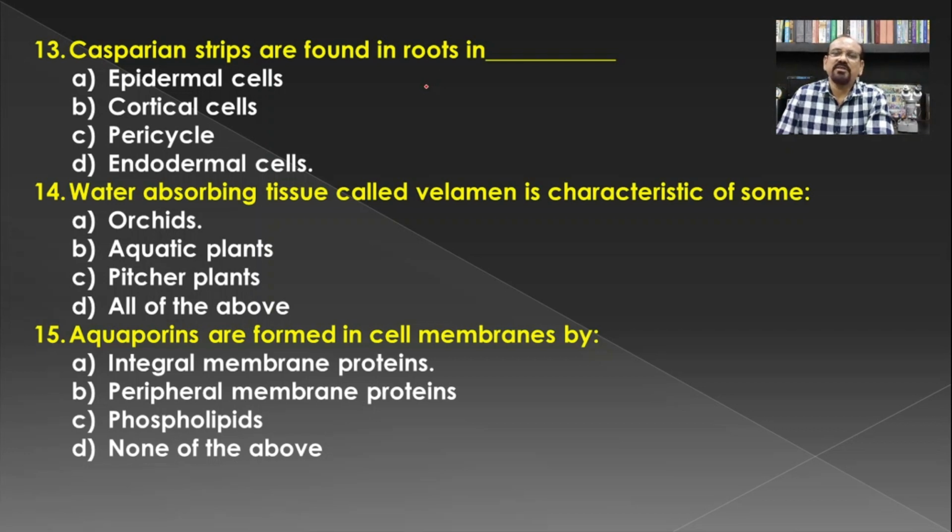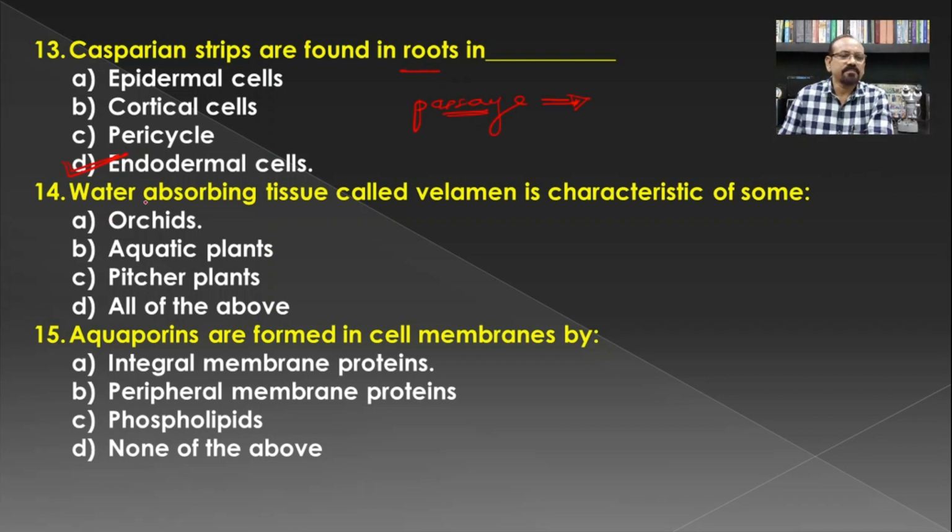The rest of the cells, present opposite to the xylem, are known as passage cells. Only through the passage cells can water move inside the vascular cylinder. Such Casparian strips and passage cells are present in the endodermal region, the endodermis.